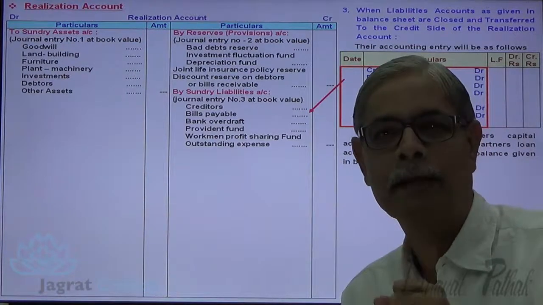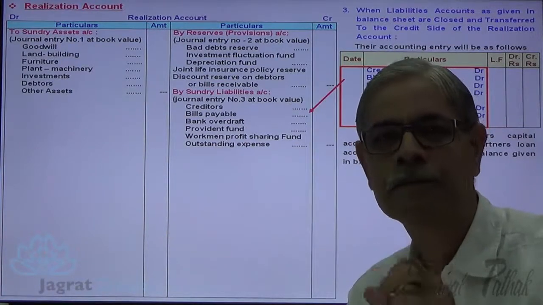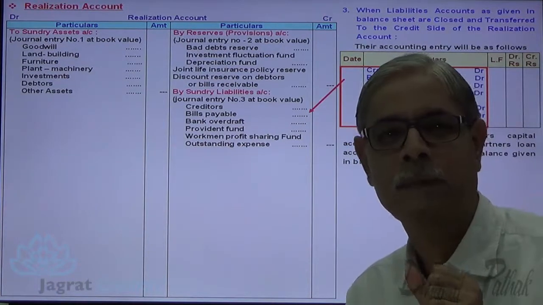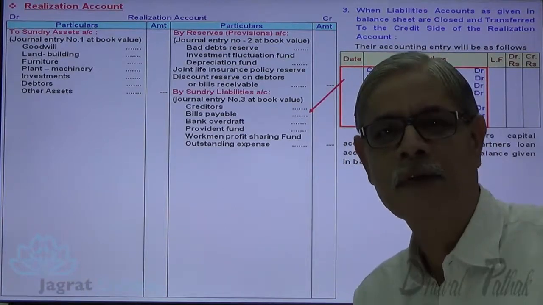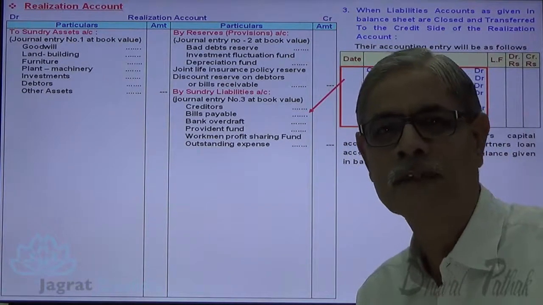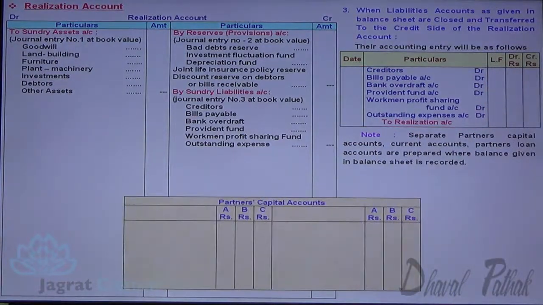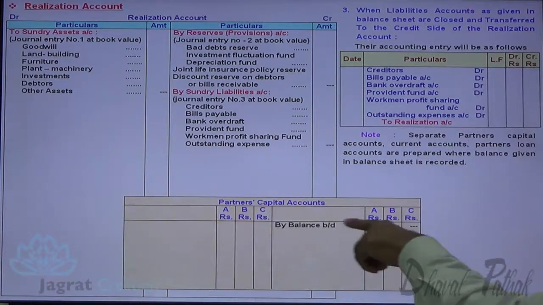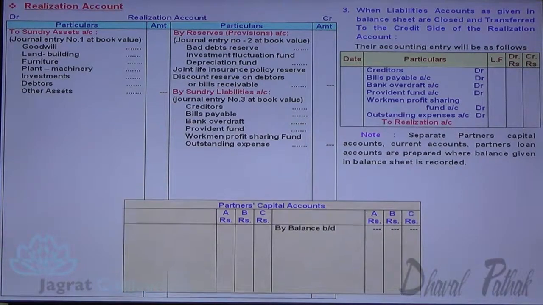Separate accounts are prepared for cash and bank. For partners' capital accounts and current accounts, separate accounts are prepared. And for partners' loan accounts, separate accounts are prepared. This much we have considered so far. Now look at the next step. This is how capital balances and the current accounts are opened and the balance is brought down.